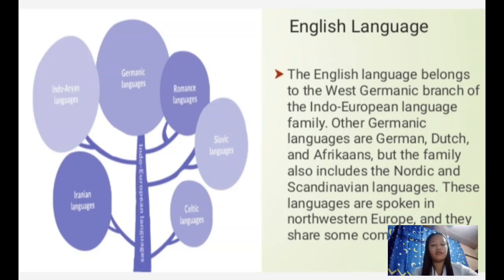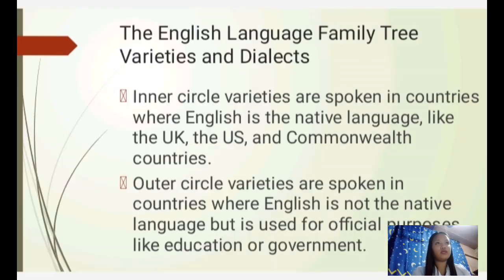The English language slide states that it belongs to the West Germanic branch of the Indo-European family. It then lists other Germanic languages, German, Dutch, and Afrikaans, and mentions that the broader Germanic family also includes the Nordic and Scandinavian languages. Finally, it notes that these languages are spoken in Northwestern Europe and share some common features. Next is the English language family theory, varieties and dialects.